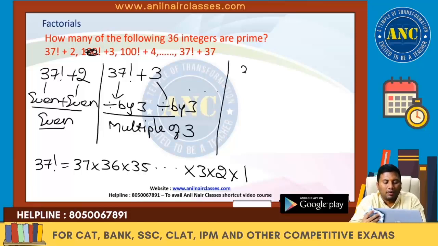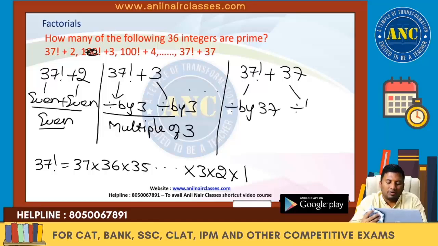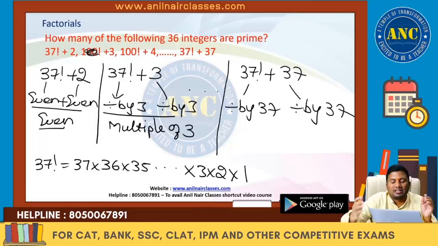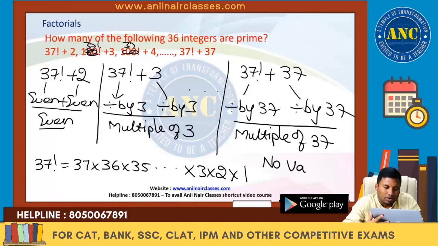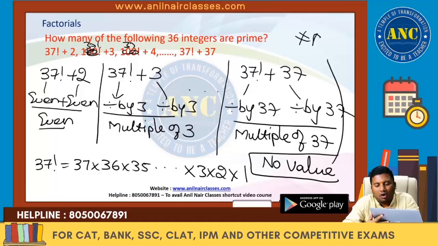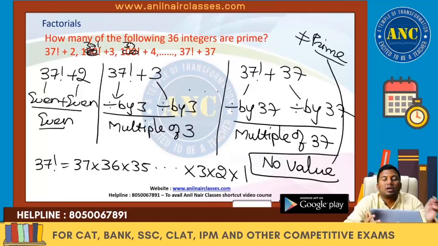And so on up to 37 factorial plus 37. This is divisible by 37 and 37 is also divisible by 37. If I add two numbers which are divisible by 37, the answer will be divisible by 37. So again it is a multiple of 37. That means all the numbers, these 37 factorial, typo mistake, all are multiples of 37. Answer is no value. Of all the 36 integers, no value is a prime number. All the 36 numbers are composite numbers.